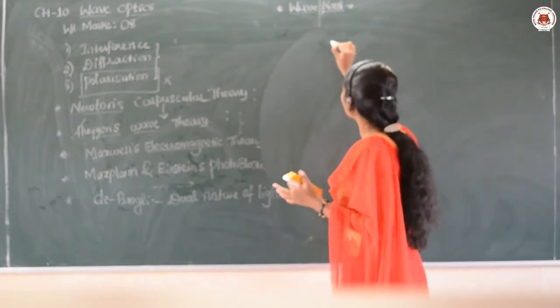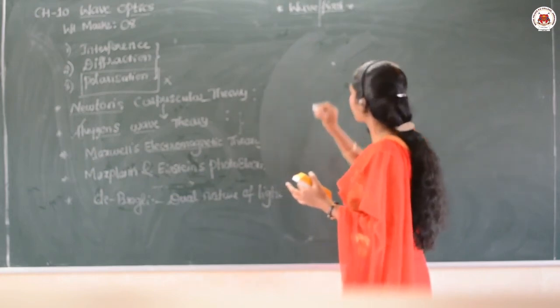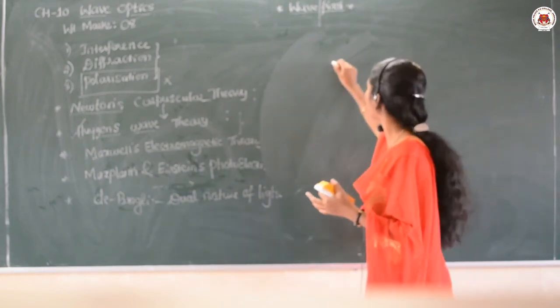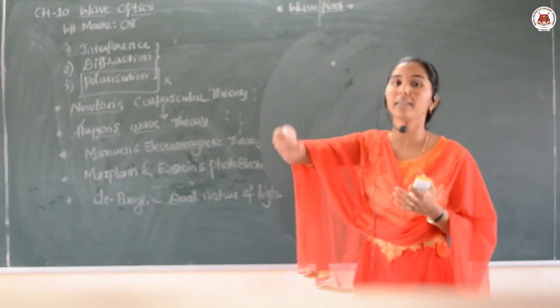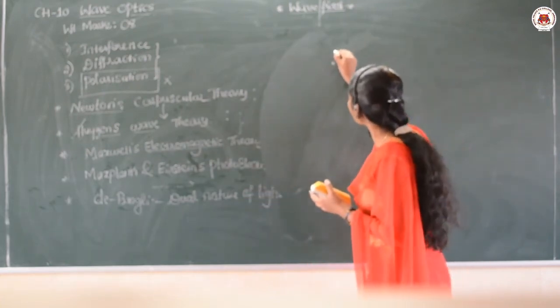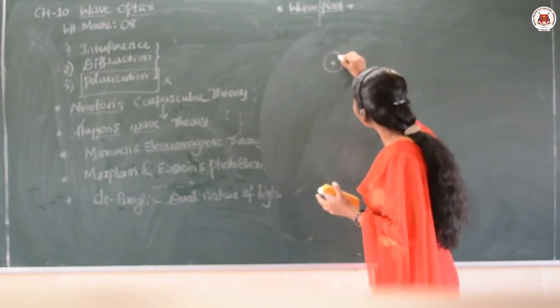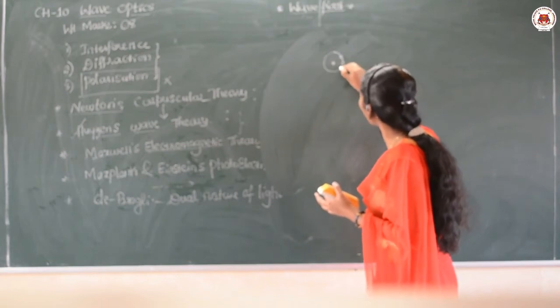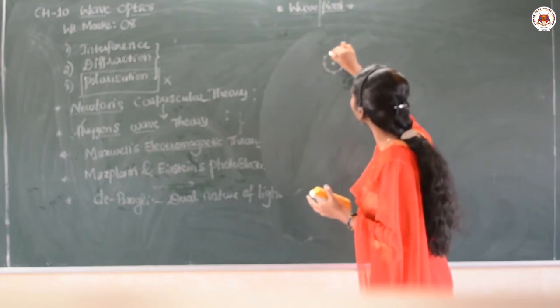Assume here is the source of light, and when the source emits light rays, that light first comes in the form of a wave like this, and every point on this ray or light is considered to be a source of secondary waves.